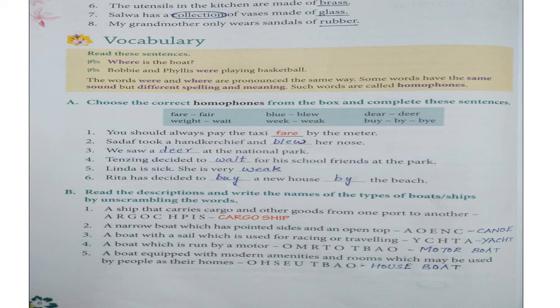WEAK is when a person is not well, he feels very weak, not having strength. Buy, BUY, buying something from a store. BY, by something. BYE, when you are saying goodbye to someone, that is BYE. Now if you have observed the words, children, they are pronounced in the same way, but the spelling and meanings are different. Let us look at the exercises.